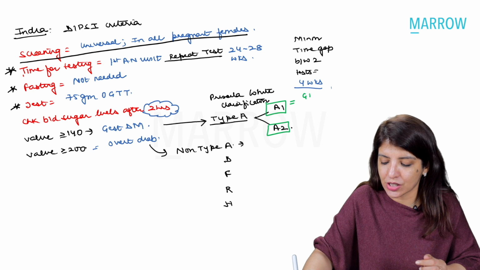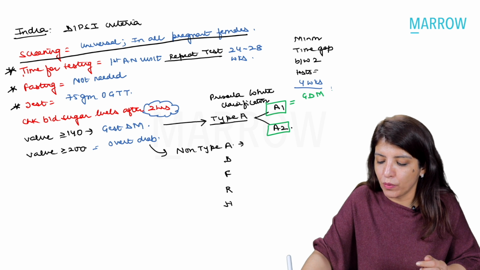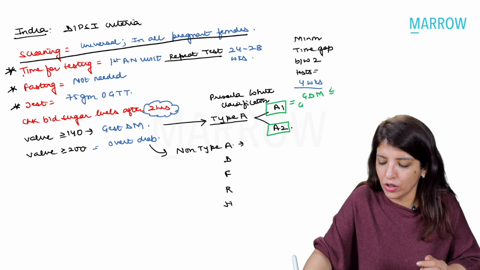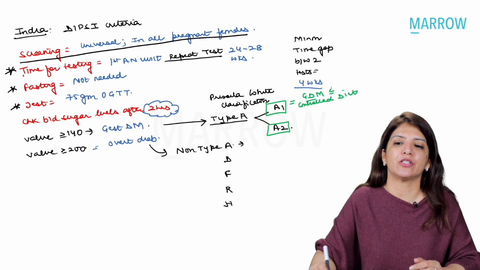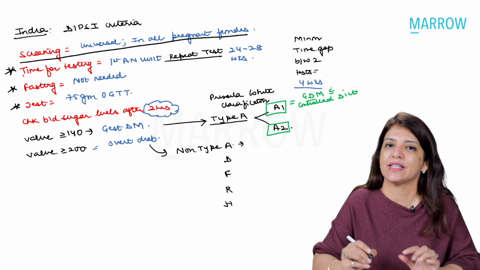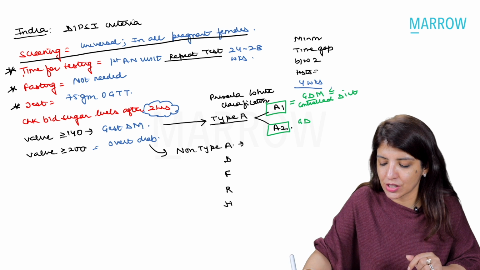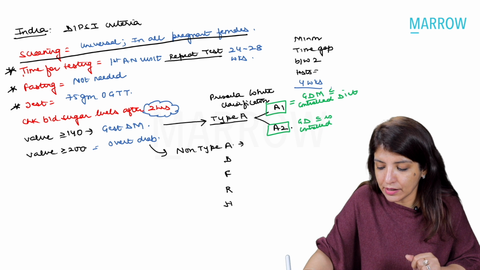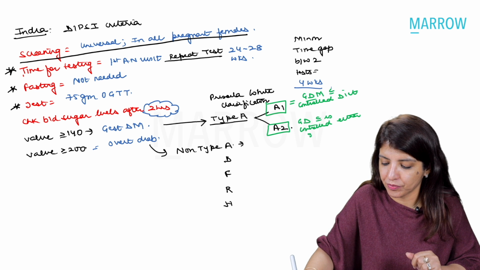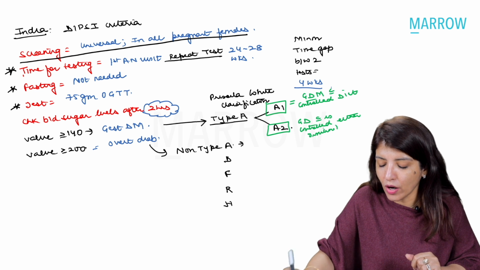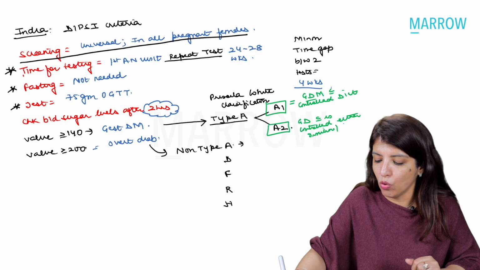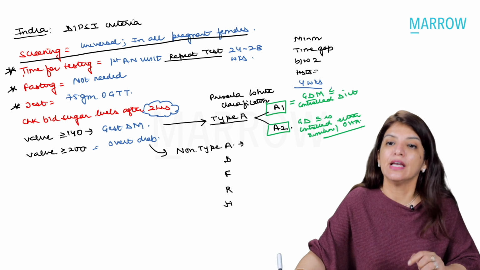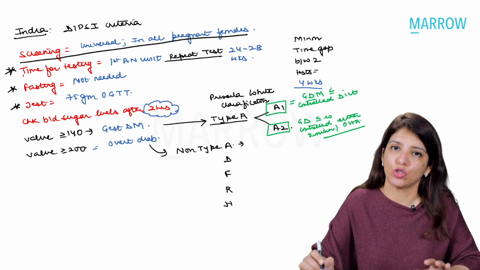A1 means gestational diabetes which is controlled on diet alone, whereas gestational diabetes which is controlled either on insulin or on oral hypoglycemic agents comes under type A2.